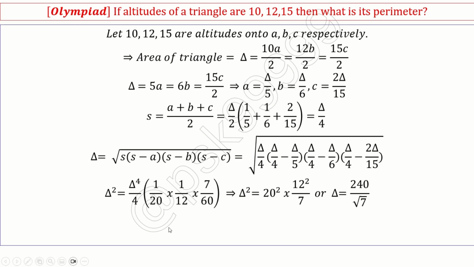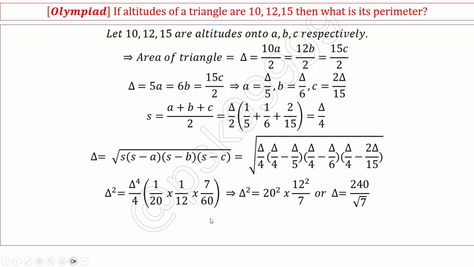If I simplify this, what I will get is delta is equal to 240 by square root of 7. This is what I get. Okay, 240 by square root of 7. This is my delta. Then if I substitute here, I'll get my S, the semi-perimeter.